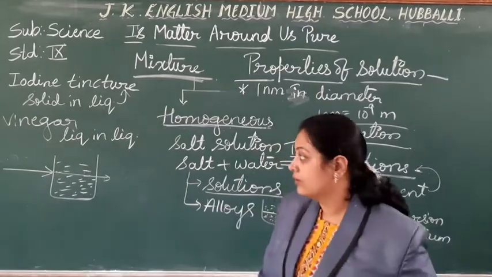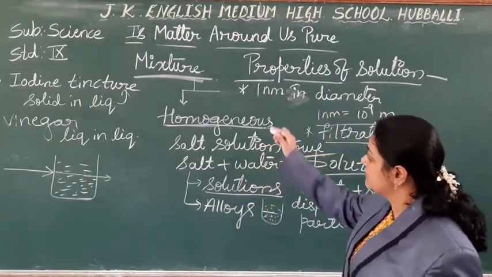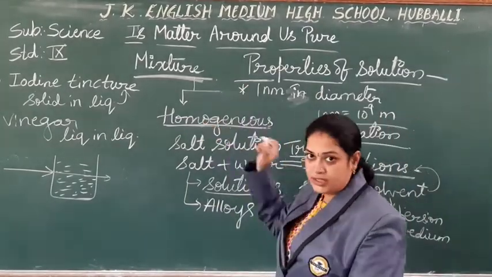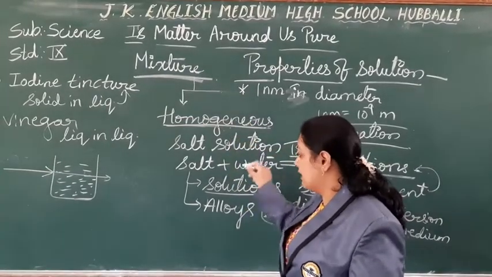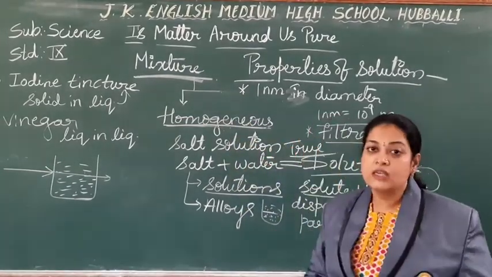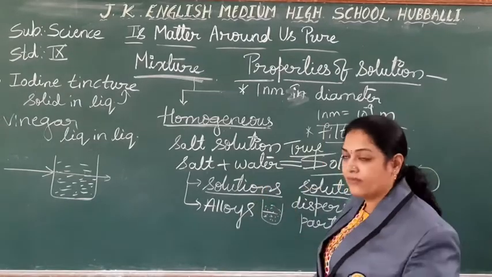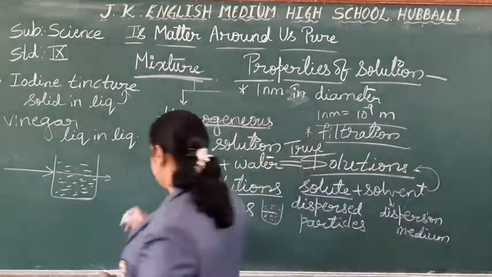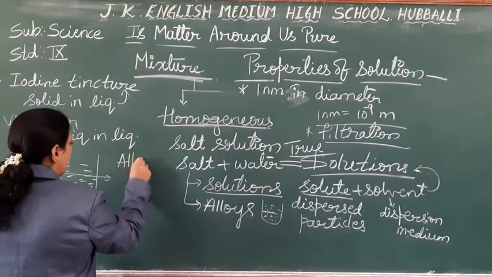Fine. So what we discussed, students? Mixtures are of two types, homogeneous and heterogeneous. Homogeneous mixtures are classified as solutions and alloys. About solutions we have discussed in detail, so let us see about alloys.